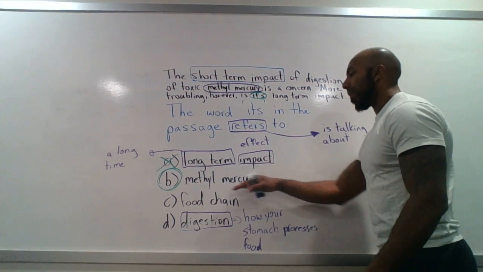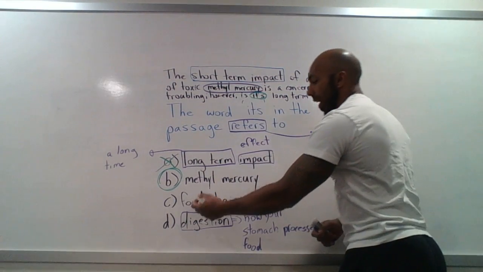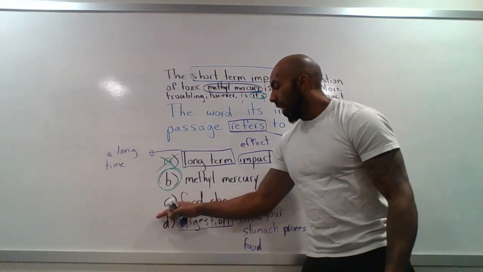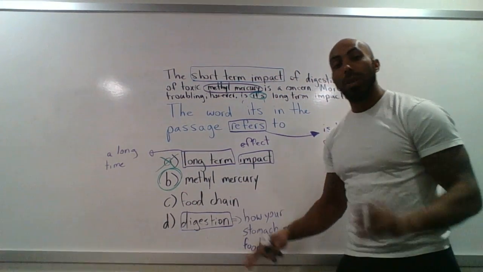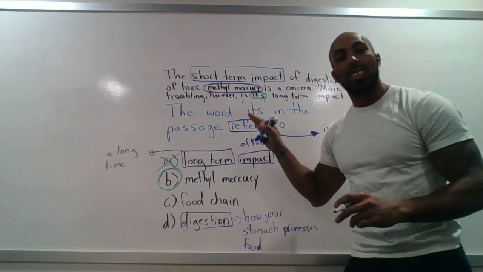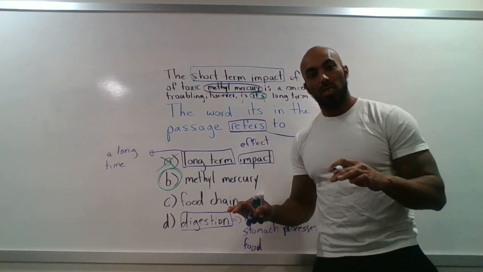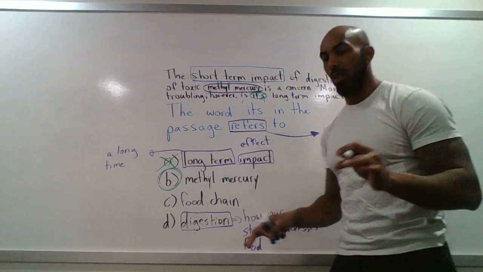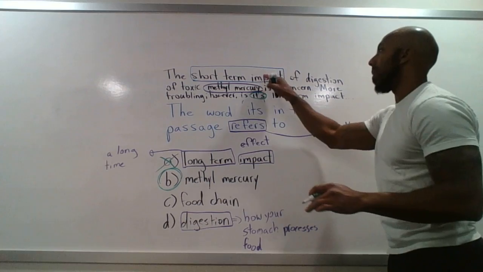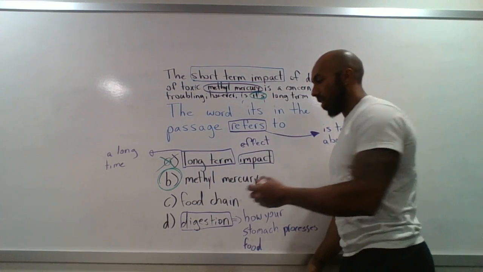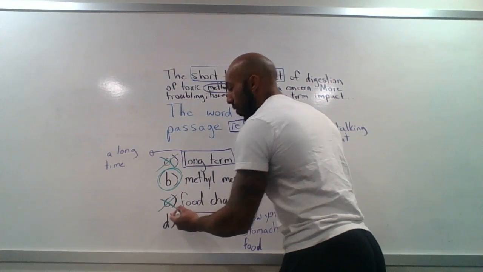Okay. Now let's talk about why C and D are not right. It's not referring to the food chain because before the second sentence, there is no mention of the food chain. It doesn't say anything about the food chain. It talks about the short-term impact of digestion, or eating methylmercury.